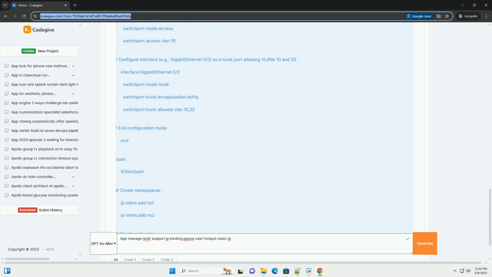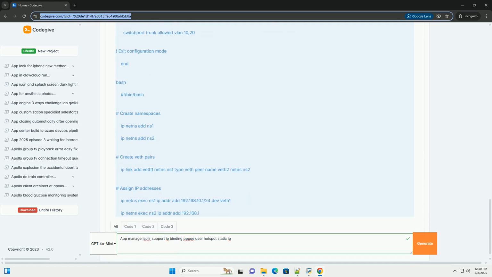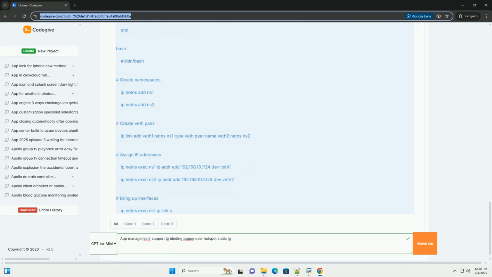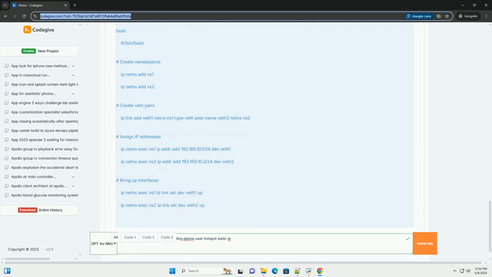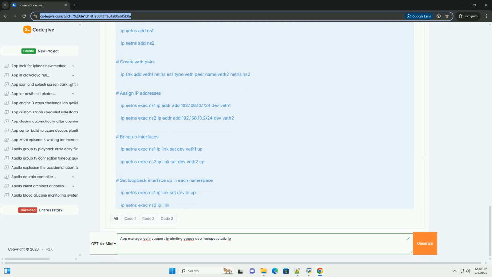Important note: this tutorial assumes a Linux environment and uses common networking tools. The specific commands and configurations might vary depending on your distribution and network setup. Always back up your configuration before making changes.